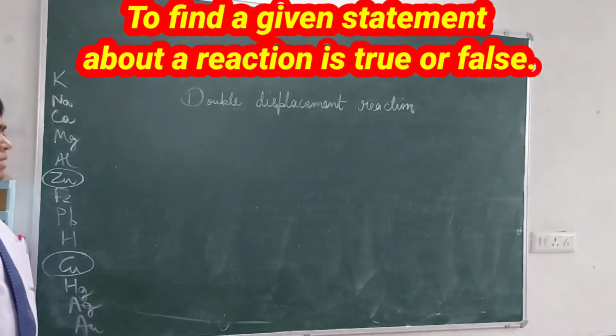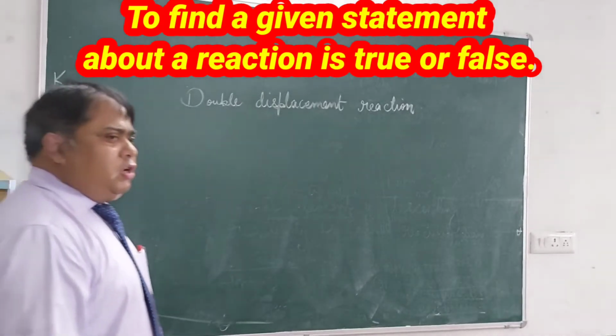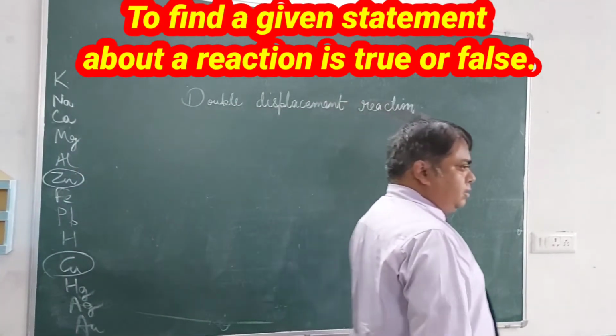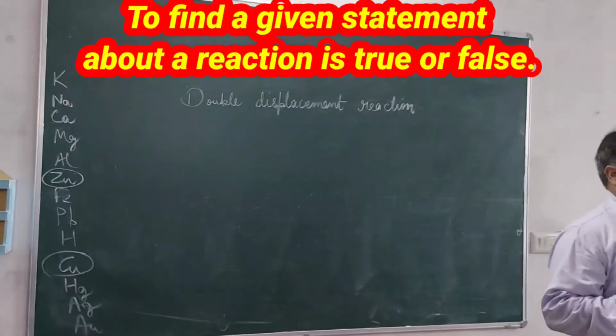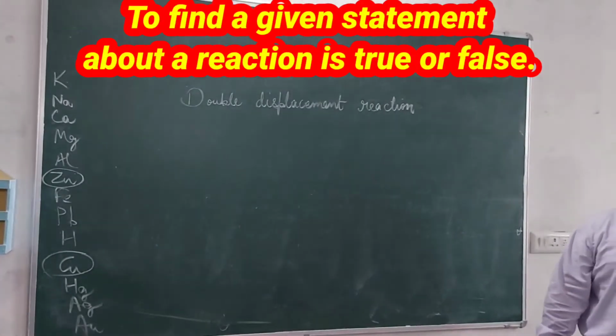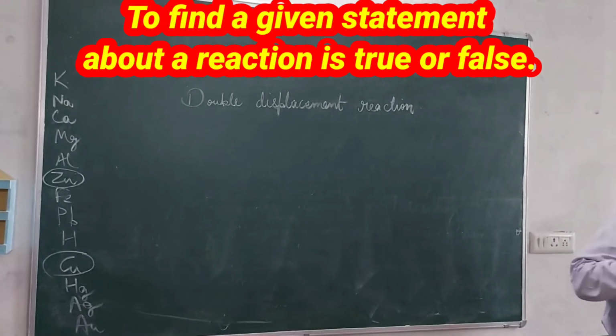In this, what happens? In the ionic solution of the salts, the salts which are ionic, in water they form corresponding ions, cation and anion. They recombine by exchanging one cation with the anion to form more stable salt.